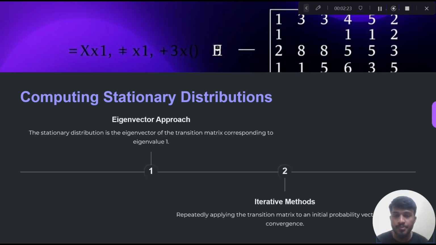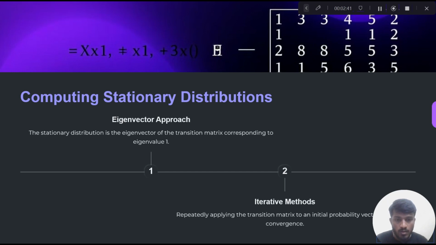Now let's see about computing stationary distributions. In the algebraic approach, the stationary distribution is the eigenvector of the transition matrix corresponding to eigenvalue 1. With iterative methods, we repeatedly apply the transition matrix to an initial probability vector until it converges.